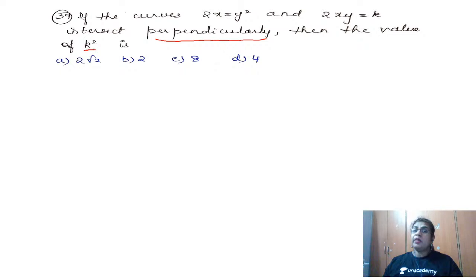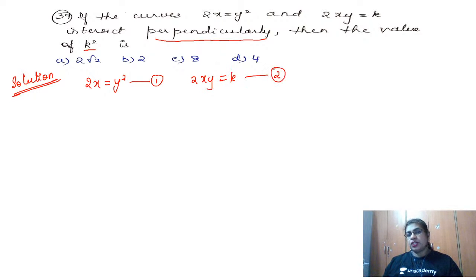First let me write the curves which are given. So the solution, this is from the application of derivatives concept. We have 2x is equal to y square. Let me give this as the first equation, and then we have 2xy is equal to k. Let me give this as the second equation. Now, when you look into the question, the point of intersection is not given to us. So we have to first find the point of intersection, because we need to apply it in the slope, isn't it?